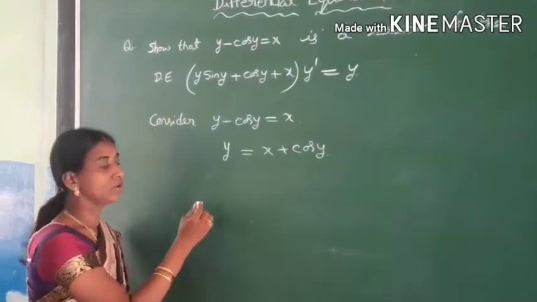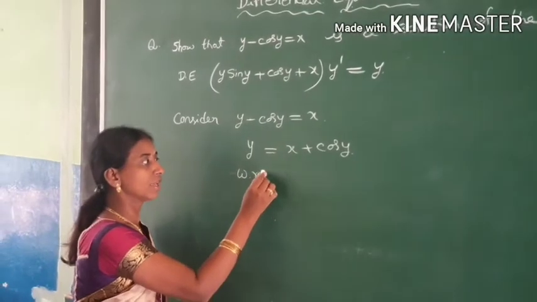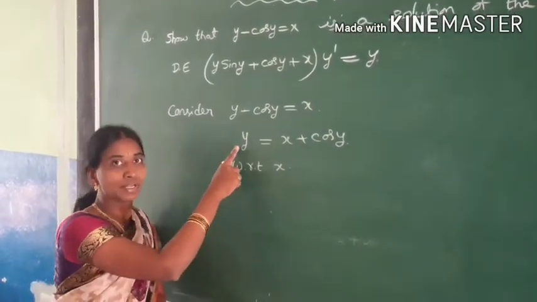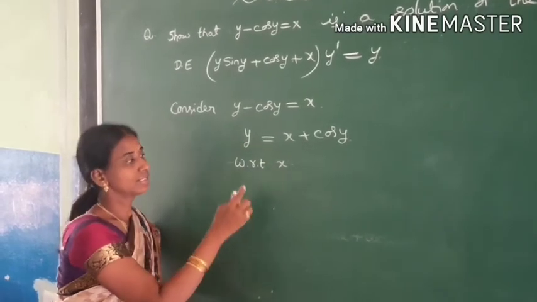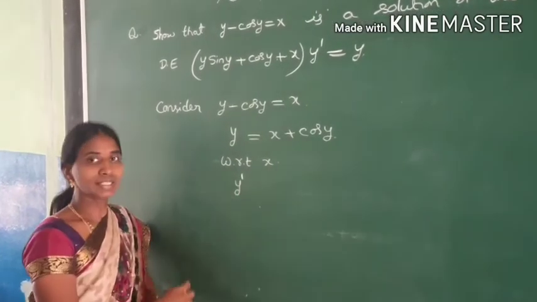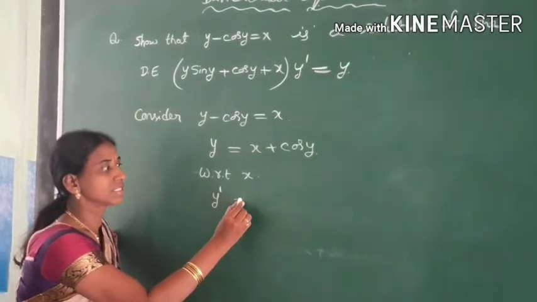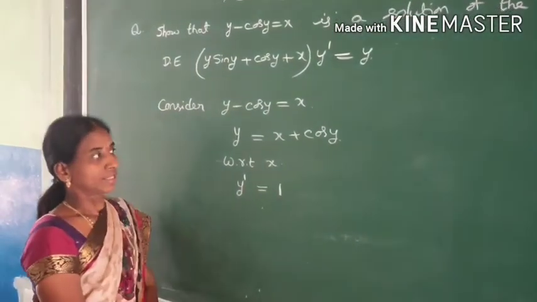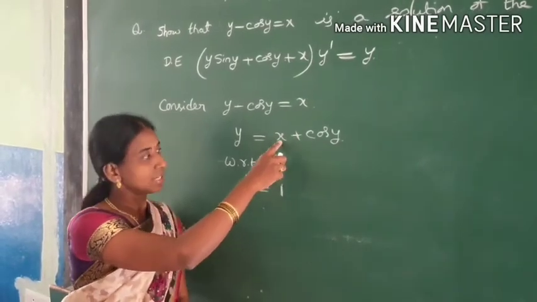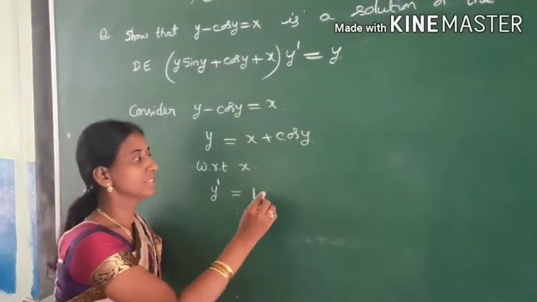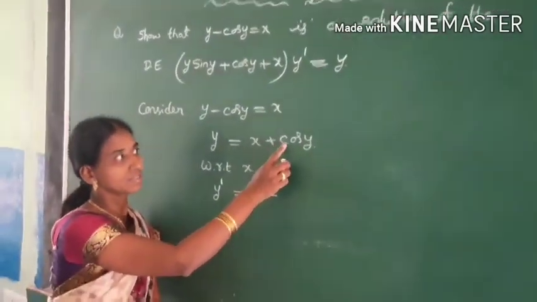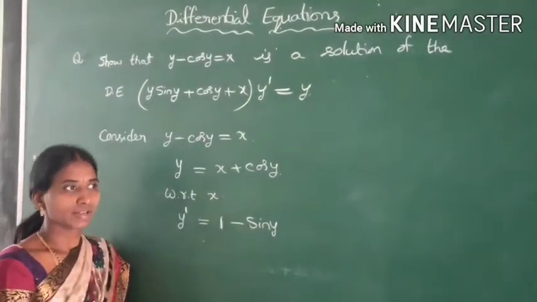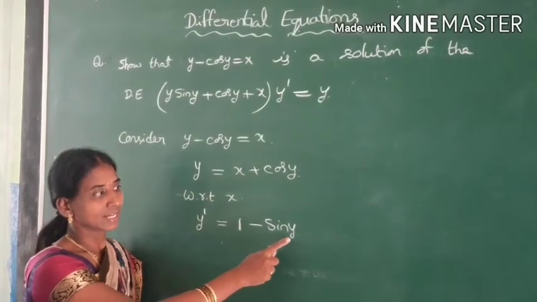Find its derivative with respect to x. That becomes dy by dx. Let us represent dy by dx as y dash. y dash is equal to dy by dx is equal to the derivative of x with respect to x, which is 1, plus the derivative of cos y, which is minus sin y.